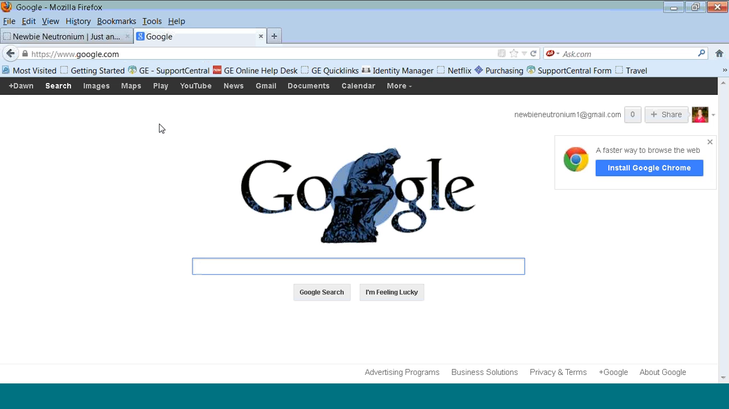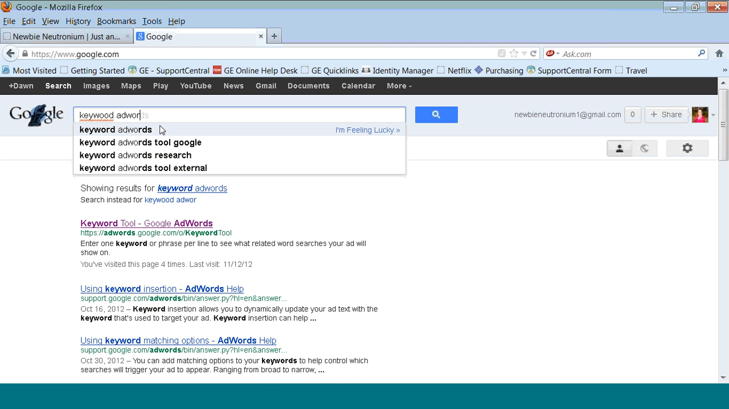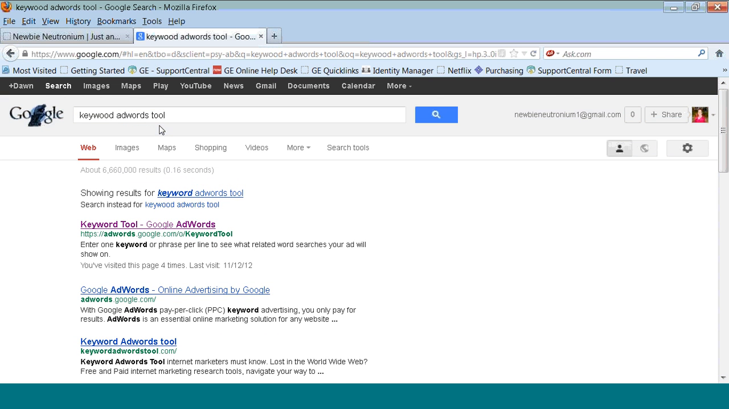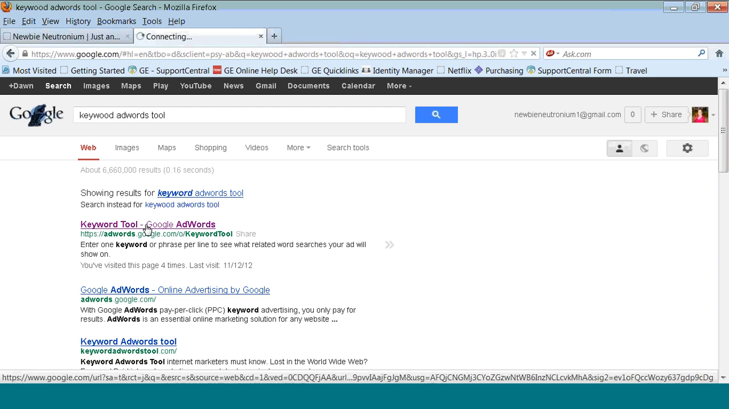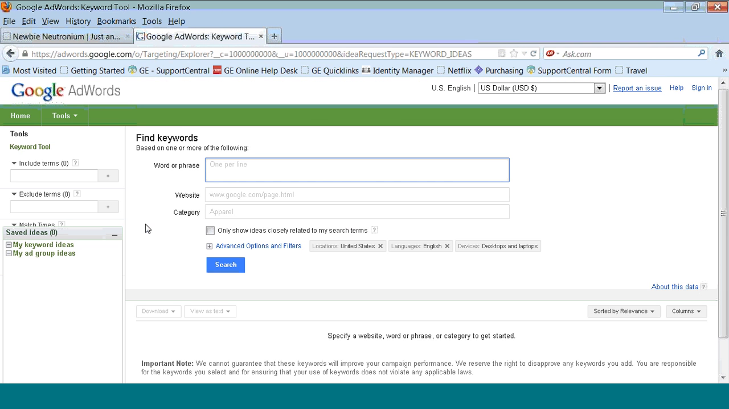The most popular keyword research tool is Google, so you can just go to Google and type in keyword AdWords tool and click on that to bring up the tool. Then in this word or phrase box, you type in the phrase that you want to search for. So we're going to use how to get my dog to stop barking. This is one of the phrases we came up with in the first video.